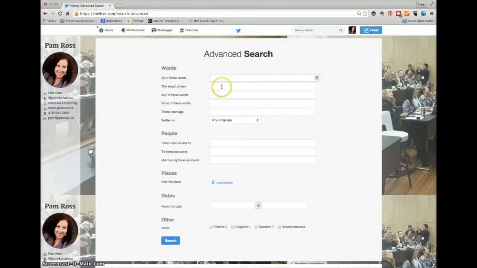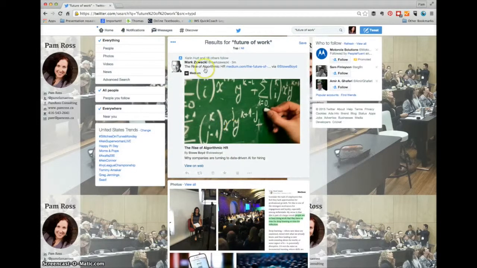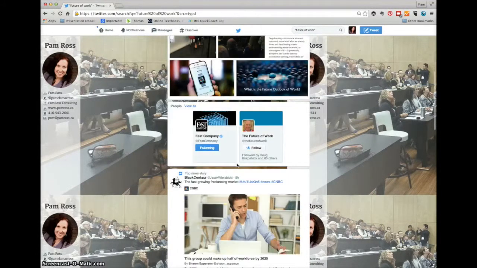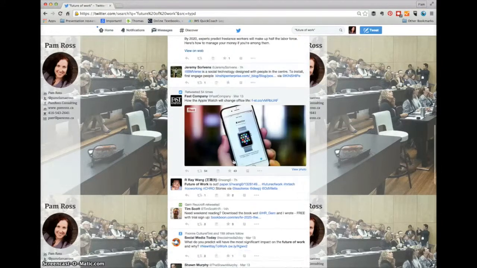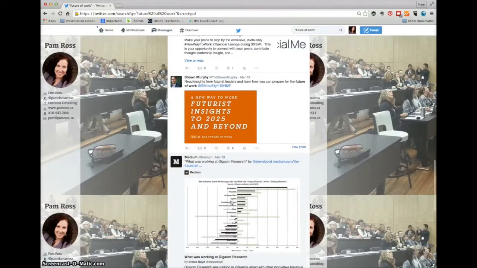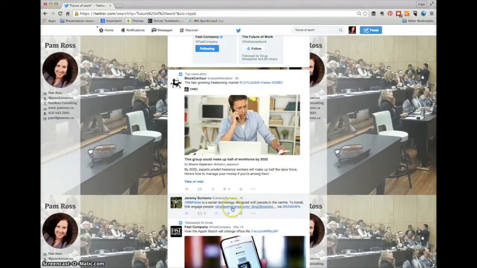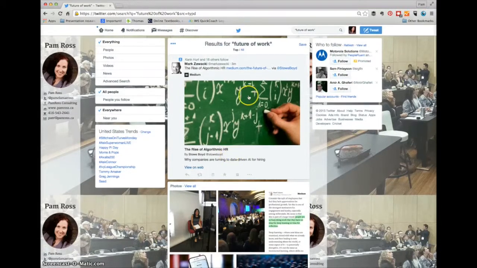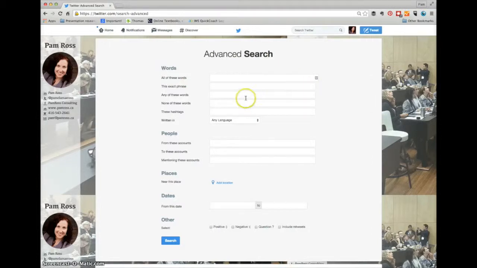You can also put in things as an exact phrase. So for example, maybe I want to look for future of work. I don't want the words separated because I want it to be about future of work. So I can search for that, and again, see this article, the future of work, must be in the title. All of these will be about future of work. So I can start looking through what's impact on future of work. Some of them will have the future of work probably in the title or in the link of the article. But again, by using that full term in the advanced search, I can find things more targeted.